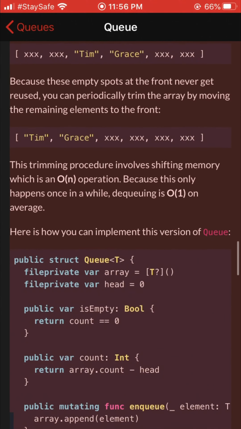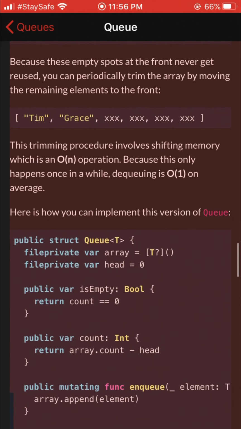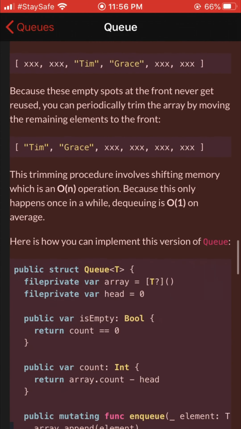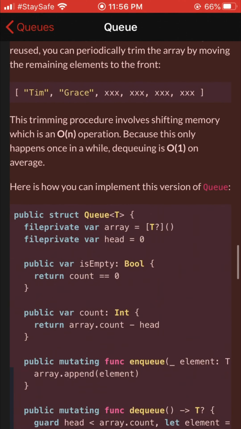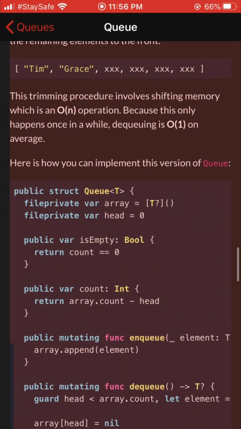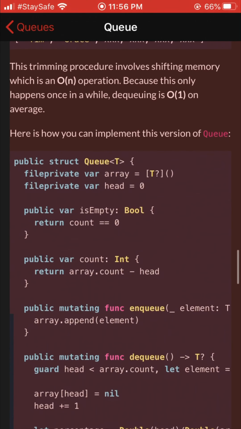Because these empty spots at the front never get reused, you can periodically trim the array by moving the remaining elements to the front: Tim, Grace, empty, empty, empty, empty. This trimming procedure involves shifting memory, which is an O(n) operation. Because this only happens once in a while, dequeuing is O(1) on average.